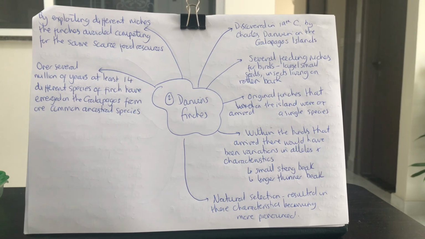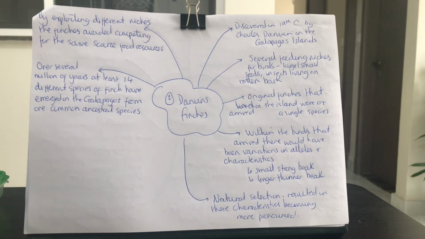Okay, now the original finches that arrived on the island were of a single species. No one really knows how these finches arrived on the island because the Galapagos Islands are really isolated geographically. I think in the book, if I remember correctly, it says they're like 500 miles away. Let's have a quick look. Yeah, because the islands are over 500 miles away from land, no one really knows how these original finches arrived there, but it's possible that some kind of hurricane or storm blew a small flock off course. Anyway, however they got there, these original finches were all of a single species.